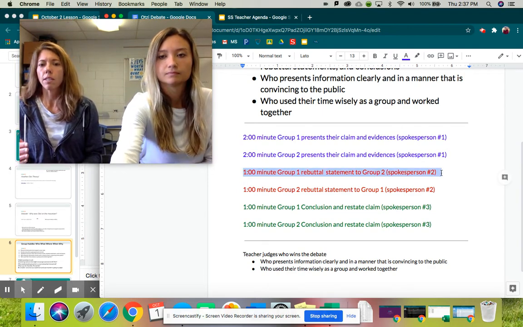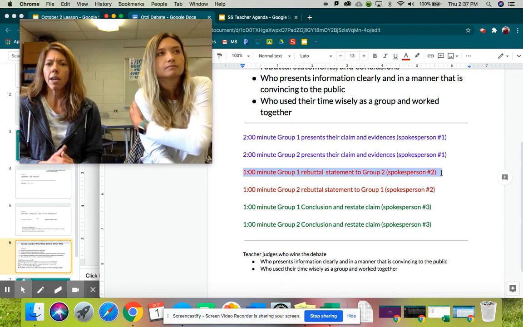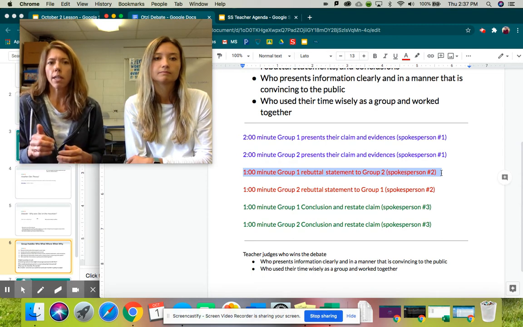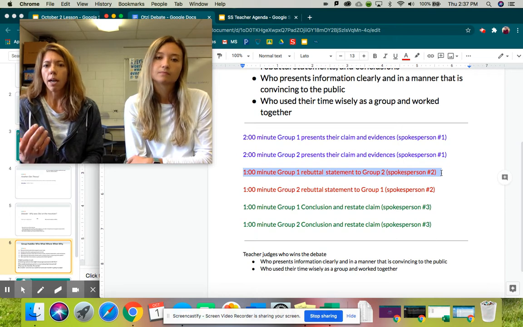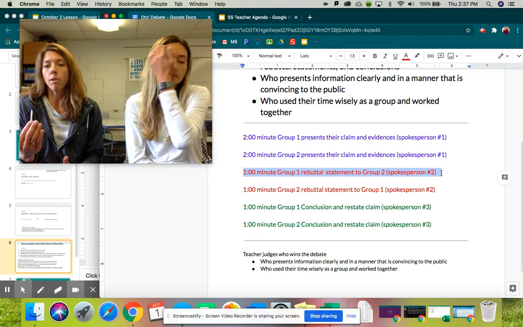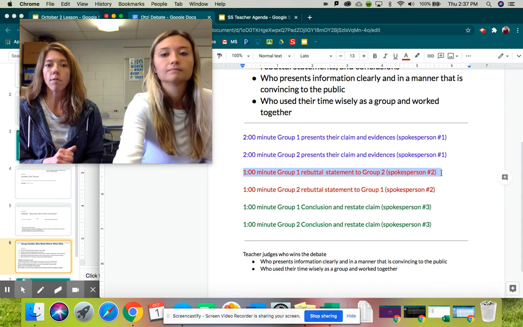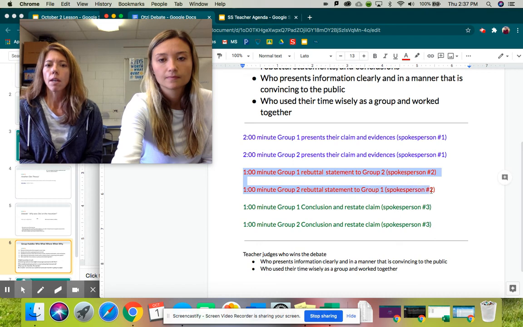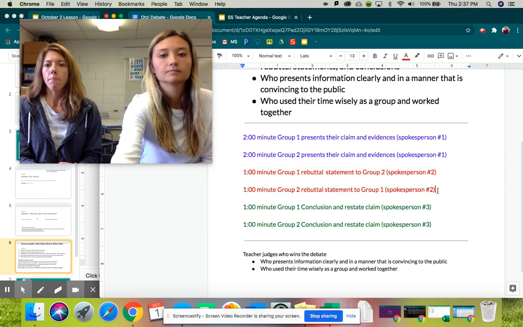Group 1 will get to say a rebuttal. A rebuttal is kind of an explanation to say, wait a minute, the other group, that's not quite right, or we don't agree with that, or here's why we don't think that will work for this. So you have a chance to come back and state more information based upon what the other group says. You'll have only 1 minute for that, so you have to be kind of spot on and ready to go. And then the other group will have a chance to perform a rebuttal as well.